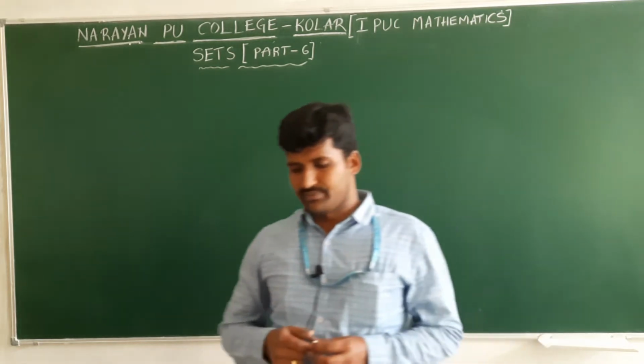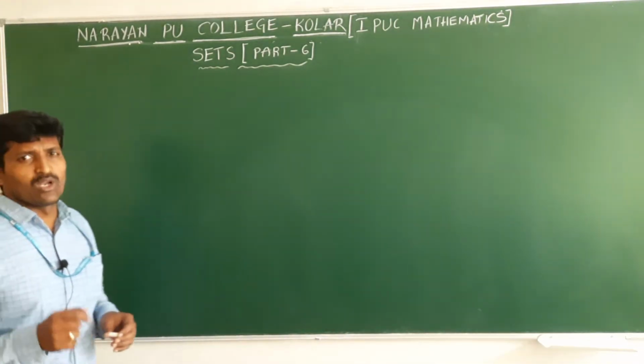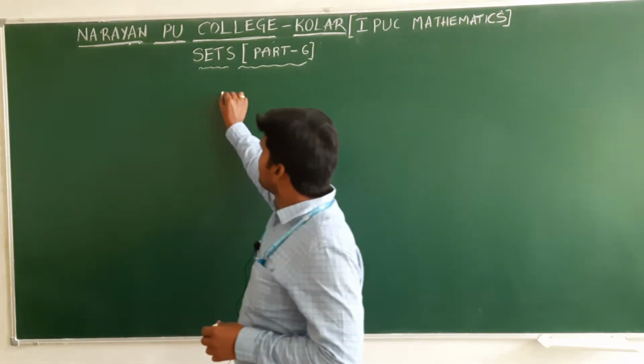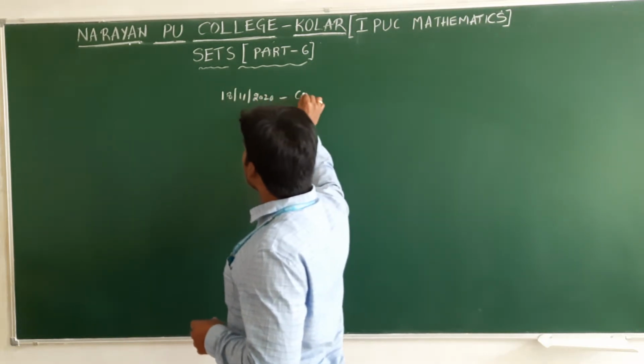Before starting problems based on union and intersection, a small piece of information. This month on 18th November, we have a competitive exam.